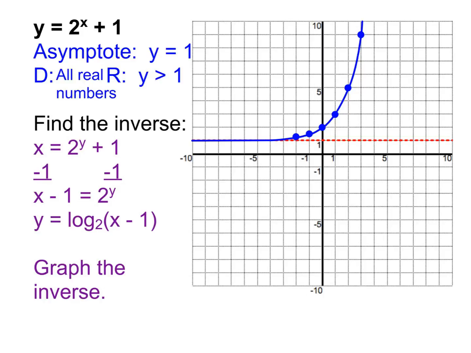So since the original equaled x minus 1, that's what has to be in there. And make sure you have the parentheses around it because that's going to change what that 1 does. We're now going to graph it.